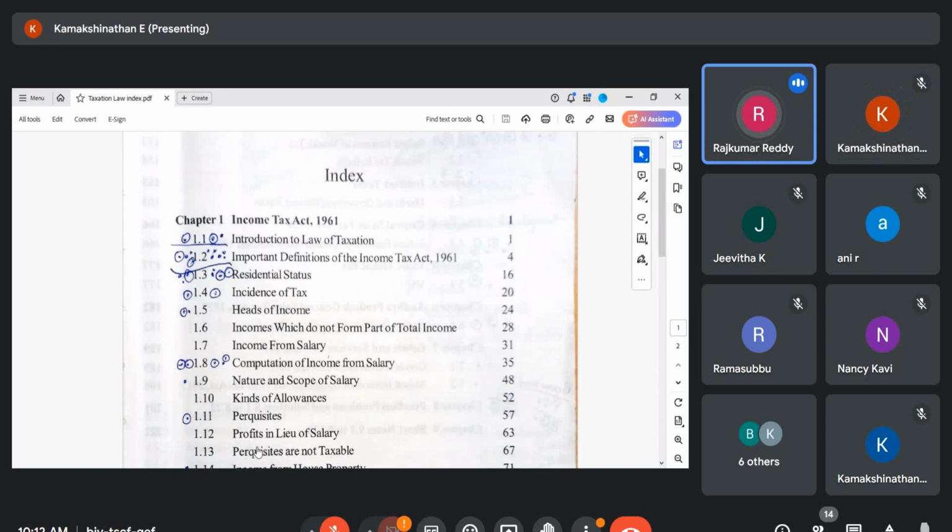It is going as per the alphabetical order. Agricultural income is any rent or income derived from land situated in India. Here the key words are rent or revenue derived from the land, and that land is situated in India. Also, by carrying out the agricultural activity, or sometimes we may give a sublease to some person, so that person is conducting the cultivation activity. If any rent is received from that subleasing, and by the act of cultivation, it is also called agricultural income.